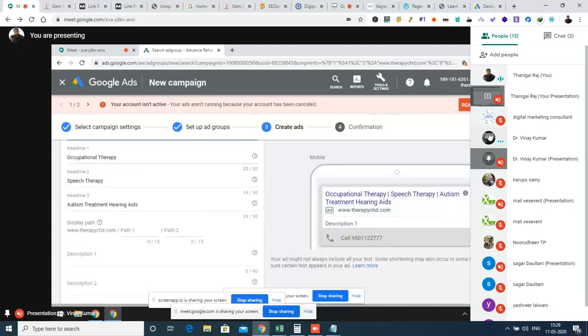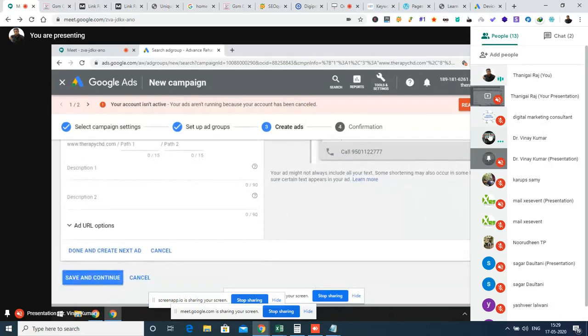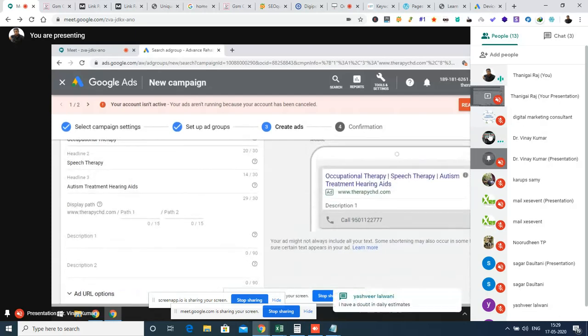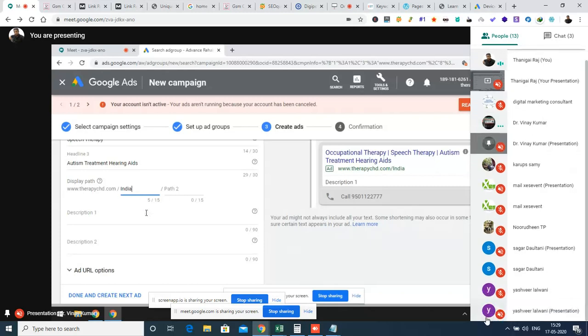There is an option called display path. Hold on. In the path one, enter India. Otherwise, scroll a little bit up. Can you see the display path option? Yes, this one. In the path one, enter India. Okay, please tell me where this will reflect. And I will go to Yashvir and solve a small issue with him, and I will come back. Just a minute.